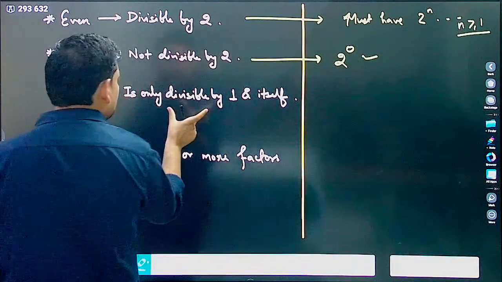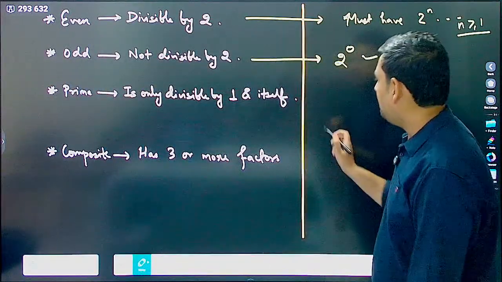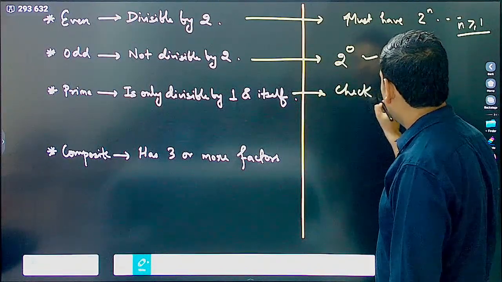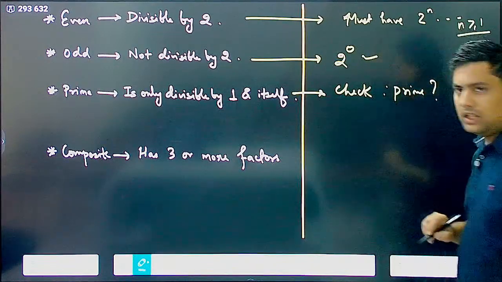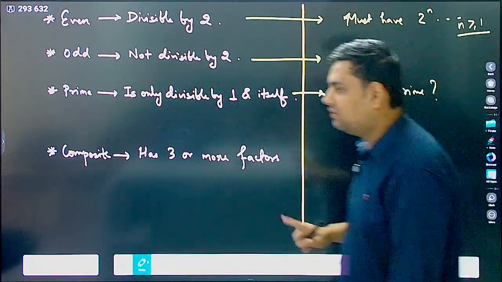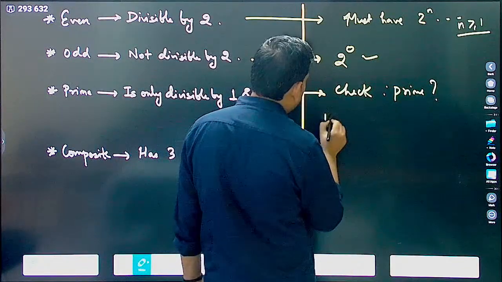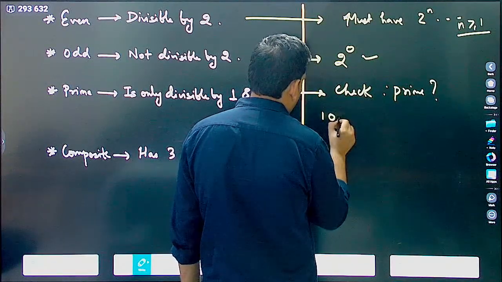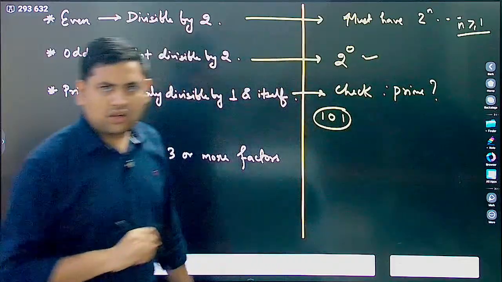Now let's see prime. It is only divisible by 1 and itself. One thing you need to remember about prime numbers is, if you have to check whether a number is prime or not, you have to first take its square root. For example, let's say I want to check if 101 is a prime number or not.